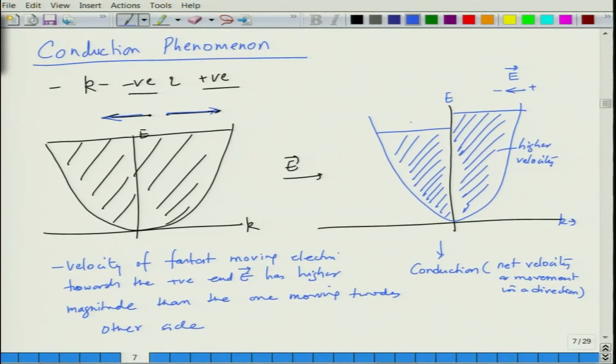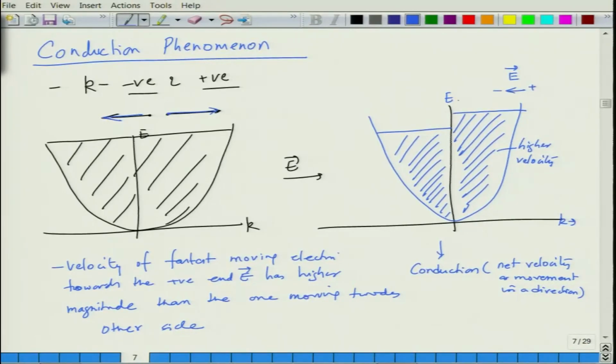If you did not have states, this distribution would not have taken place. Since you have continuous, though quantized, states, the electrons can hop from one side to another, and you can have net movement of electrons in one direction.